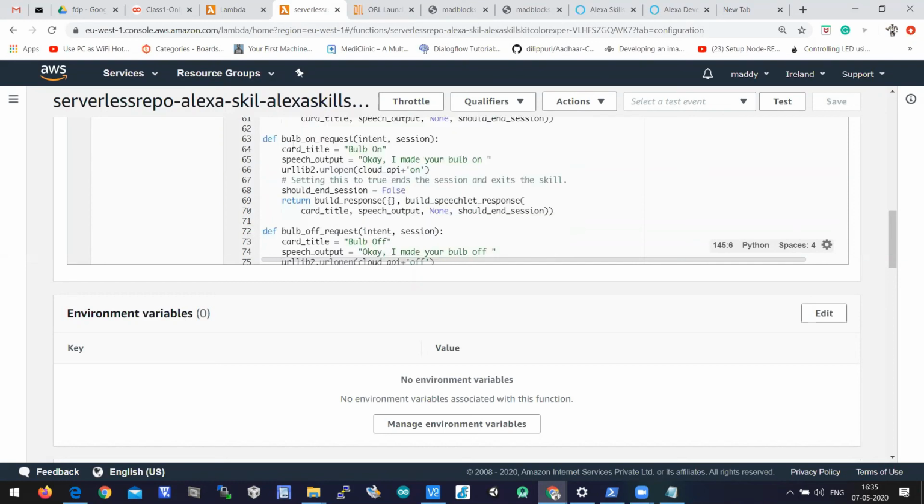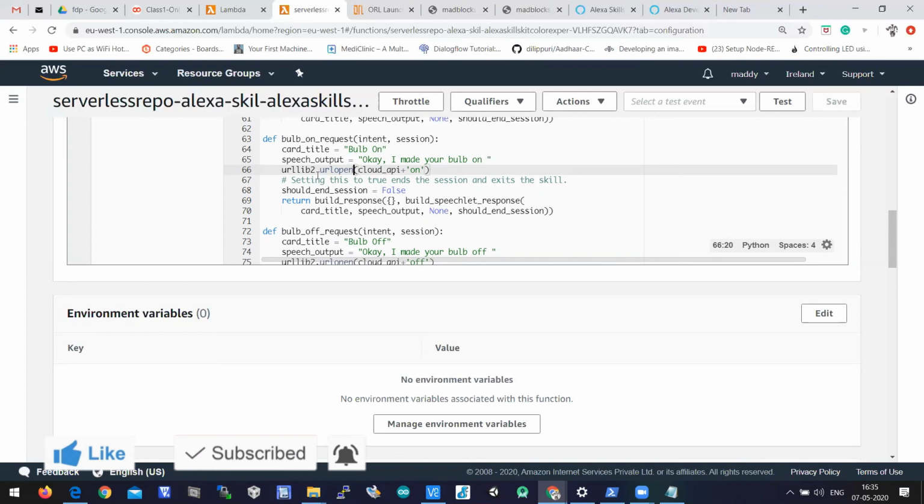In the bulb on request function, the card title is bulb on and the speech output is okay, I made your bulb on, and we are passing the data to the cloud by calling urlopen. urlopen is a built-in module in Python, urllib2, to access the cloud API plus on.